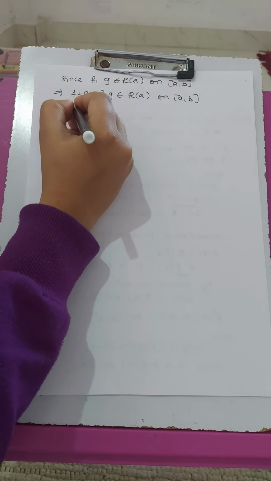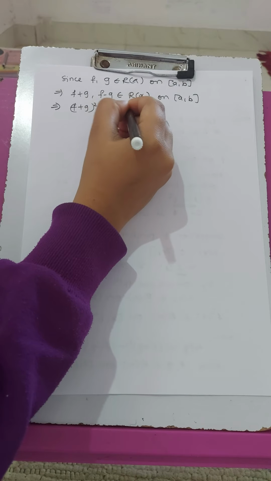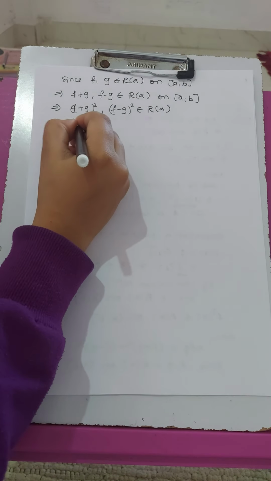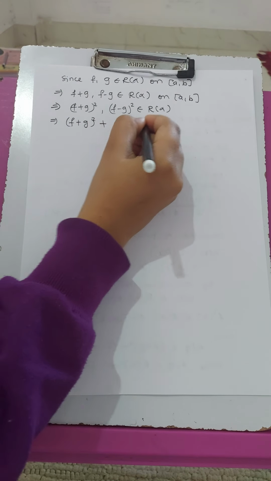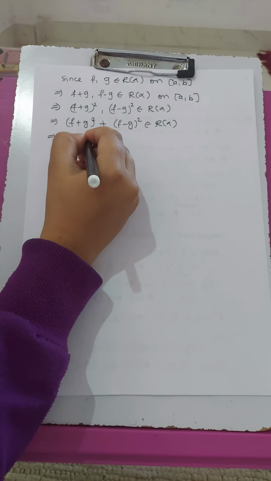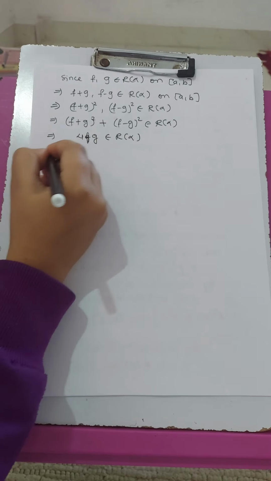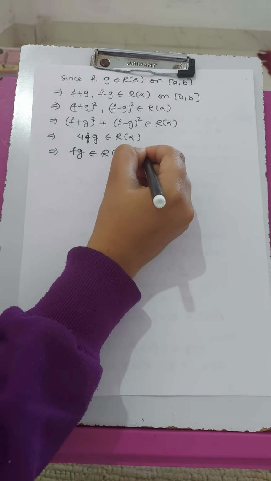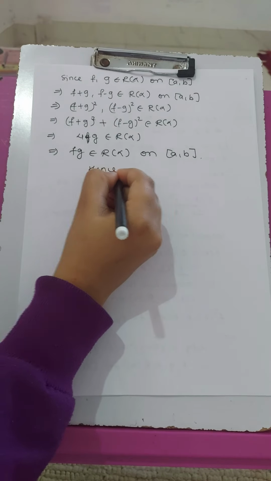And by composition theorem, (f plus g) square and (f minus g) square also belong to R of alpha. Similarly, (f plus g) square minus (f minus g) square belongs to R of alpha. And this is 4 fg, which belongs to R of alpha, and this implies fg belongs to R of alpha on interval AB, and hence the theorem is proved.